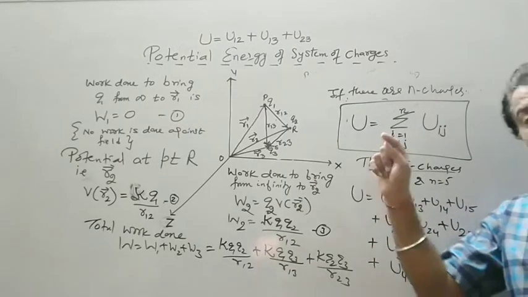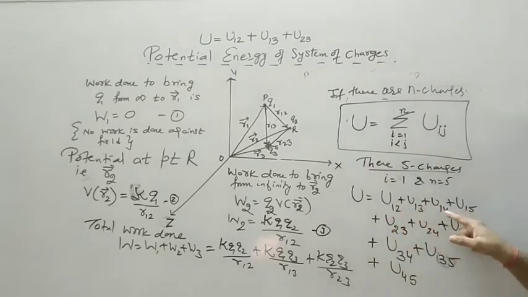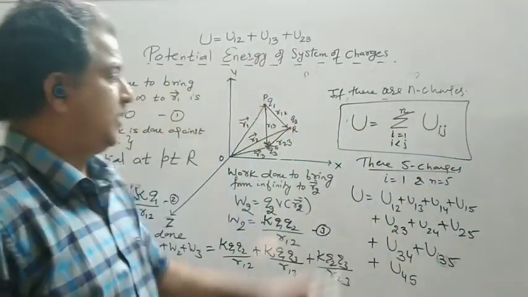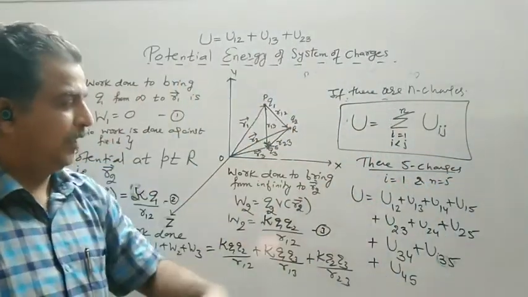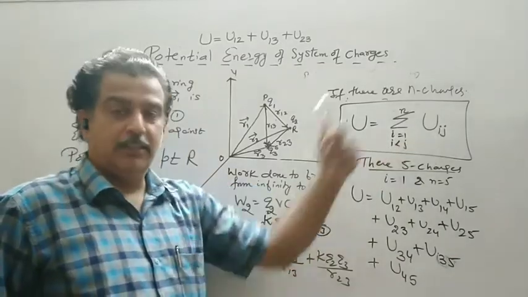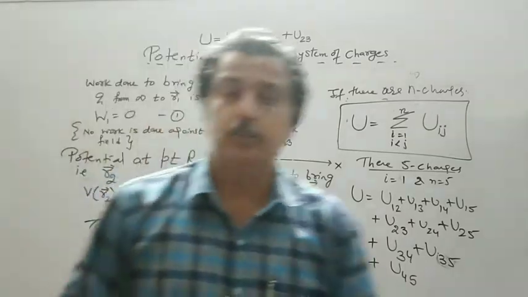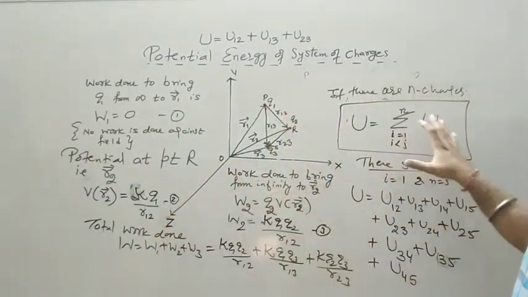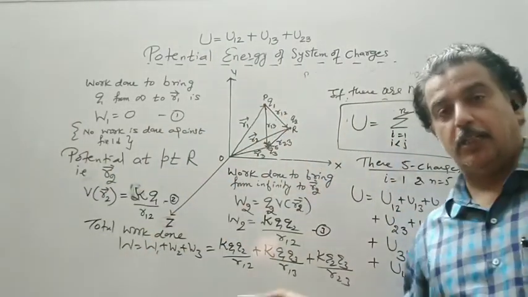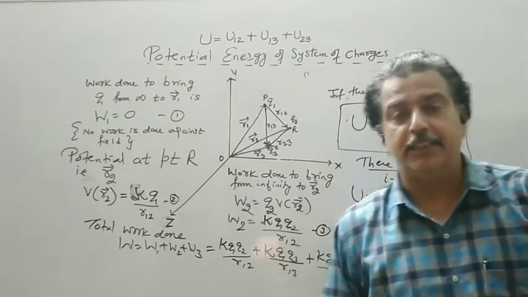Now when I bring the 4th charge, 4 against 1, 4 against 2, 4 against 3, so these 3 terms come in between. If I bring the fifth charge, 1, 2, 3 and again 4. So this is the general formula, or directly we can write like this: i less than j and U starts like that. So this is the potential energy of the system of n charges, and this is the potential energy of the system of the 3 charges.